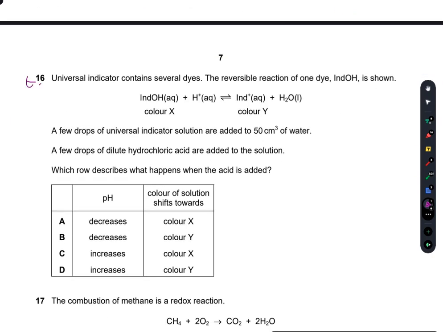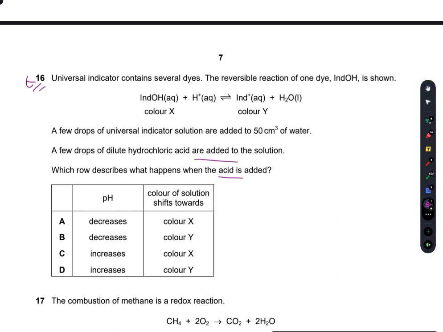Question number 16: a universal indicator contains several dyes. The reversible reaction of one dye, indium OH, I think it is indium OH, is shown. A few drops of universal indicator are added to 50 cm³ of water. A few drops of dilute hydrochloric acid are added to the solution. Which row describes what happens when the acid is added?